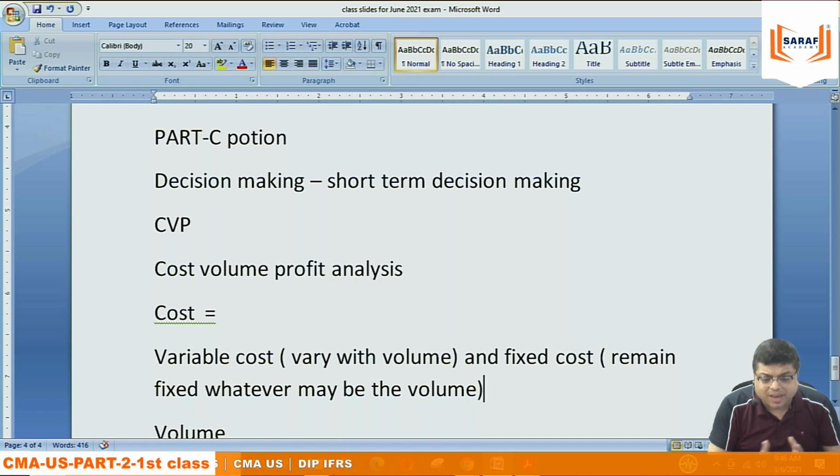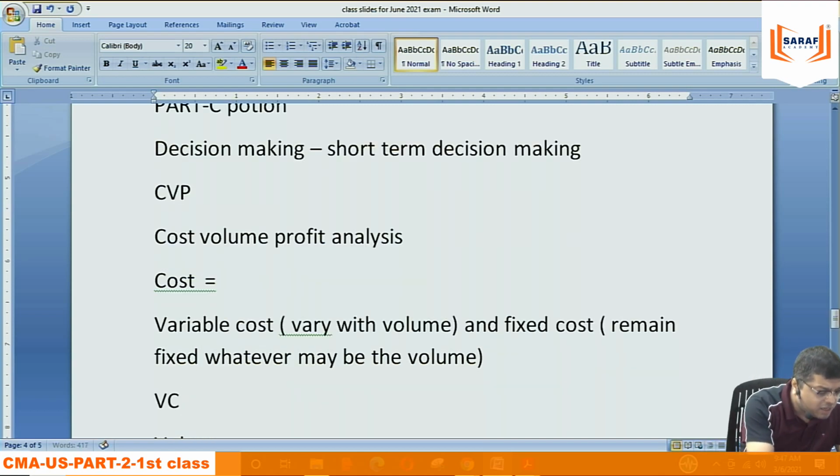Say in a manufacturing organization, for every unit manufactured, they require 2 kg raw material. Every kg of raw material is $5. So 2 kg raw material, $10. For every unit produced, $10 raw material: one unit $10, another unit $10, third unit $10, fourth unit $10. It will remain $10 per unit. If I produce 1000 units, 1000 into 10. If I produce 5000 units, 5000 into 10.